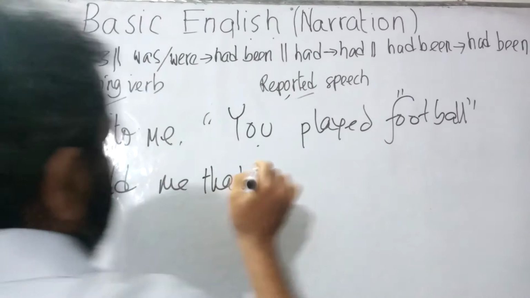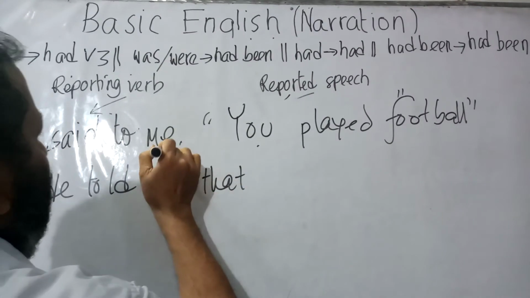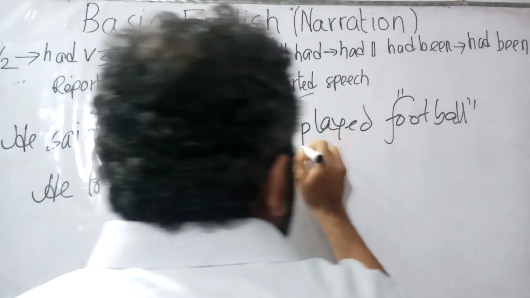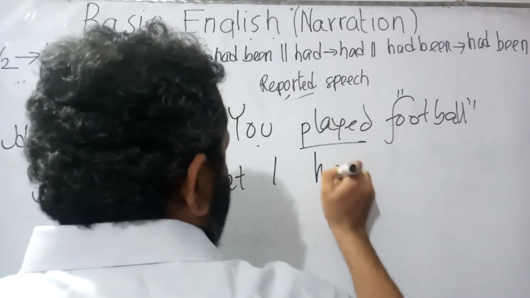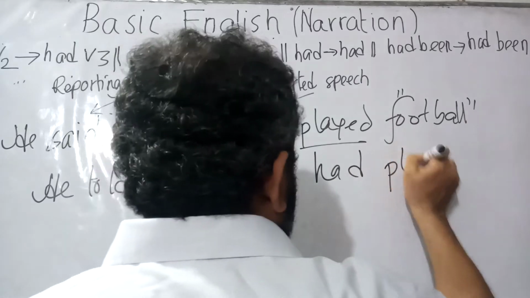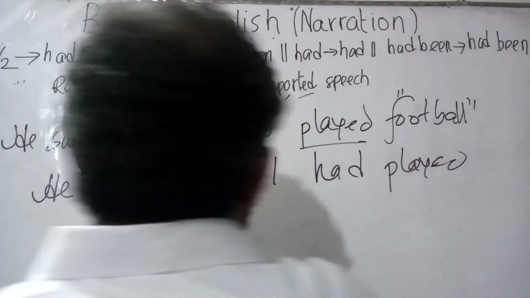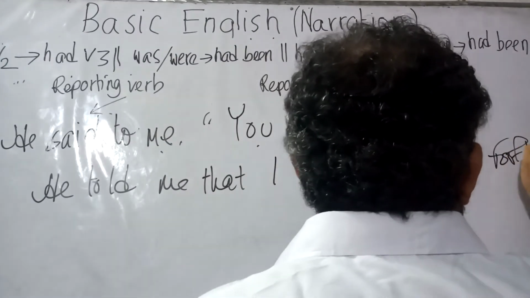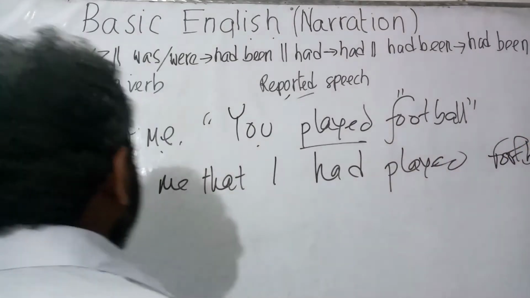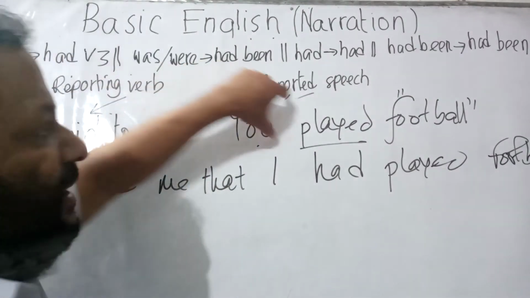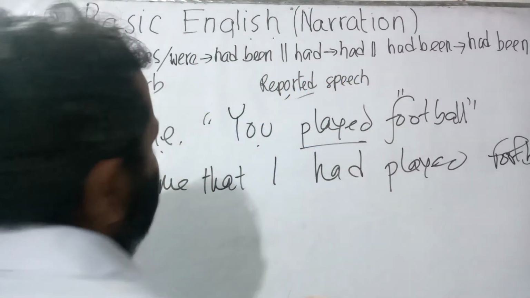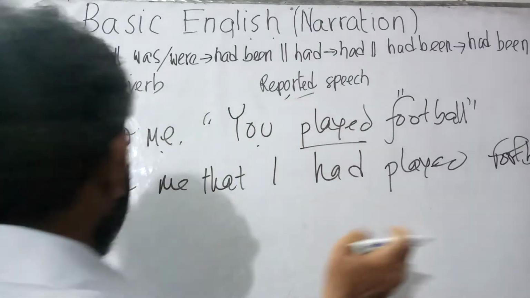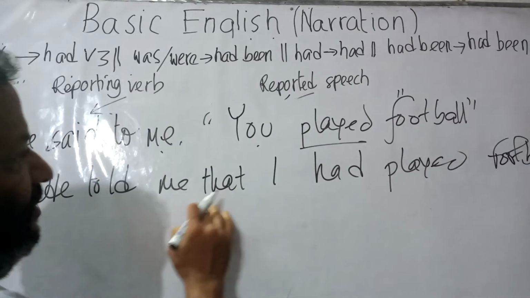Now, you would actually follow the object me. So, it would be turned into I. He told me that I. Verb 2 would be turned into had verb 3. Say, had played. He told me that I had played football. The basic sentence was, he said to me, you played football. Now, when I have turned it into indirect speech, it has been turned into he told me that I had played football.